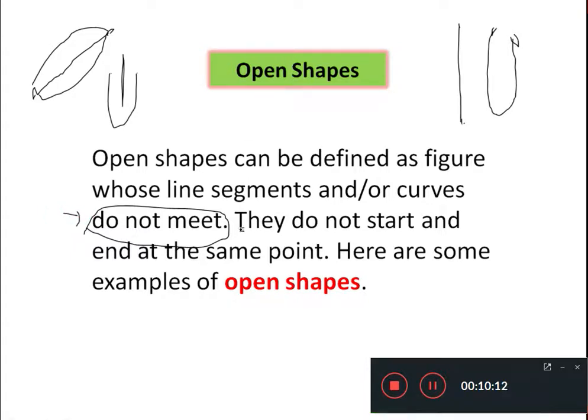And again they are trying to say that they do not start and end at the same point. अब यहाँ पे देखो, क्या स्टार्टिंग पॉइंट और एंडिंग पॉइंट सेम है क्या? Do they have the same starting point and the ending point? No, they have one starting point and they have a different ending point. Here in the case of this curve, you can see this curve has a different starting point and this curve has a different ending point.